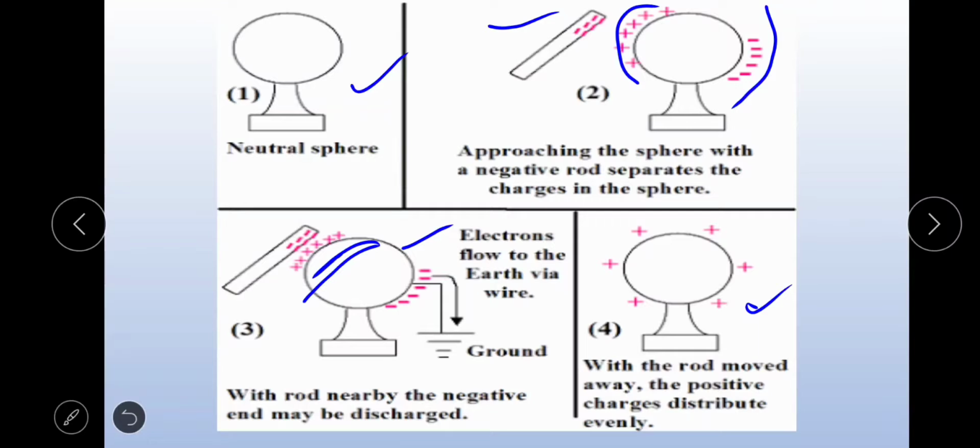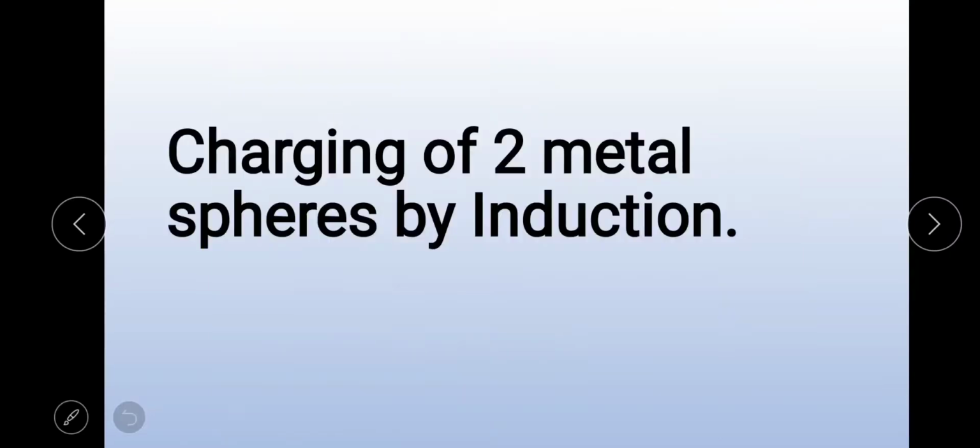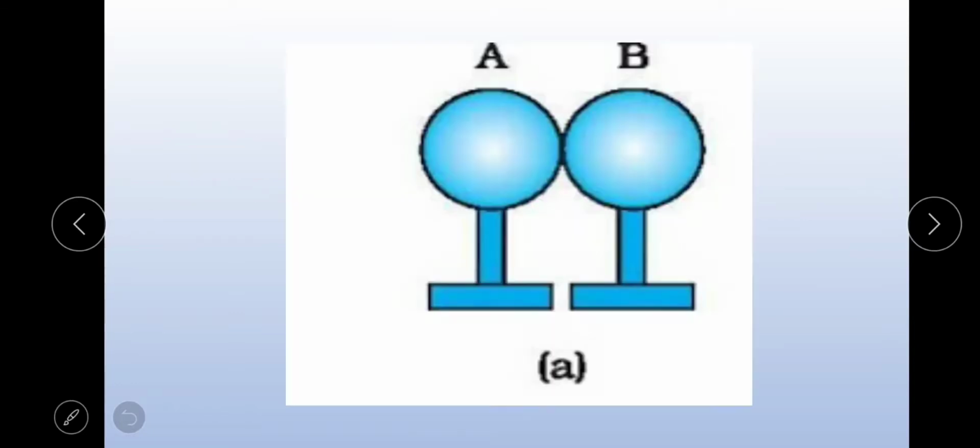Means in this process the uncharged conductor becomes a positively charged conductor. Okay, next, charging of two metal spheres by induction. Consider two metal spheres A and B supported on insulating stands and held in contact with each other.